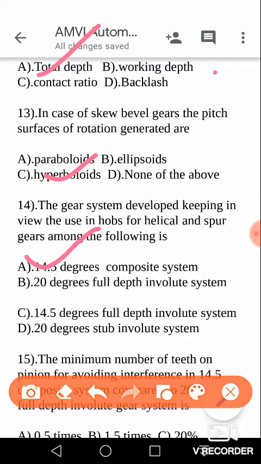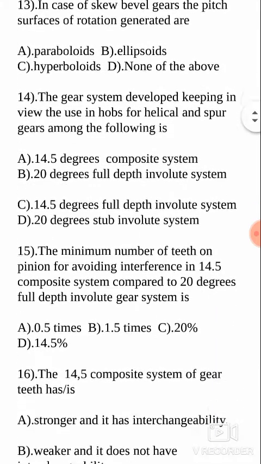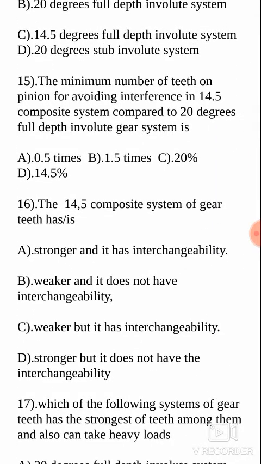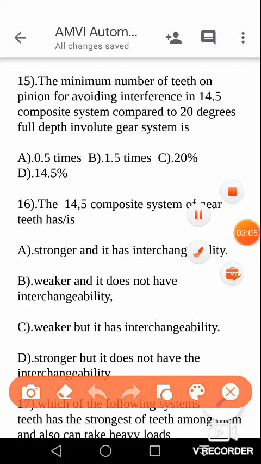The next question is the minimum number of teeth on pinion for avoiding interference in the 14.5 degrees composite system compared to the 20 degrees full depth involute gear system. There is a table which gives the minimum number of teeth required for avoiding interference, so please go through the table.